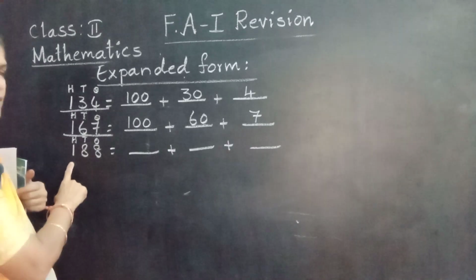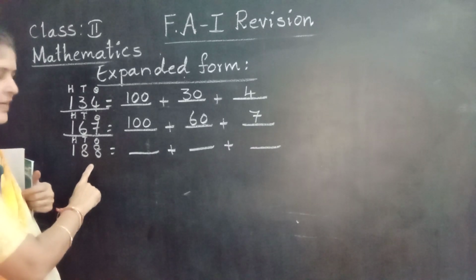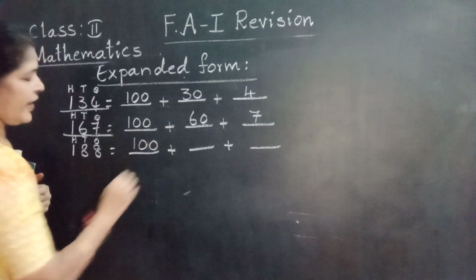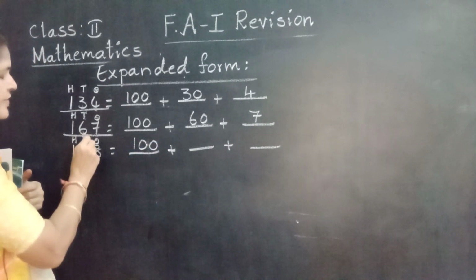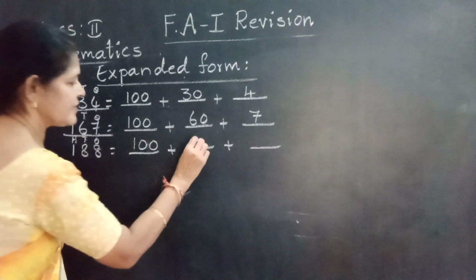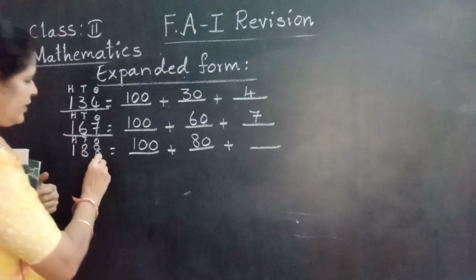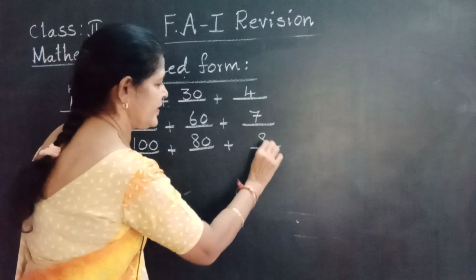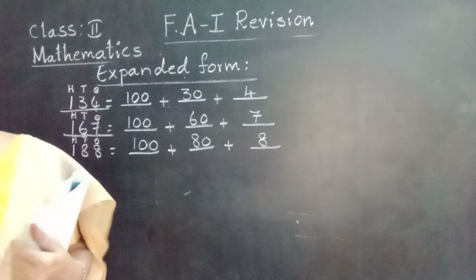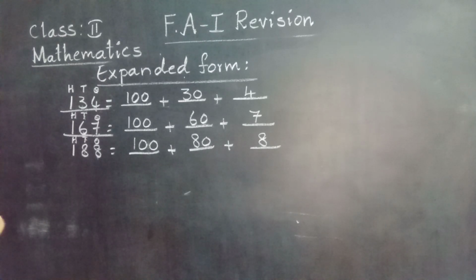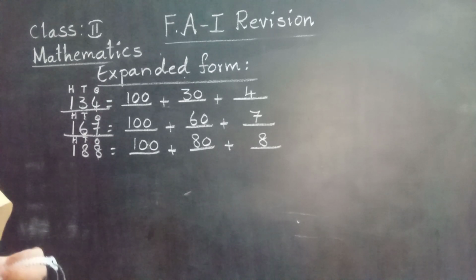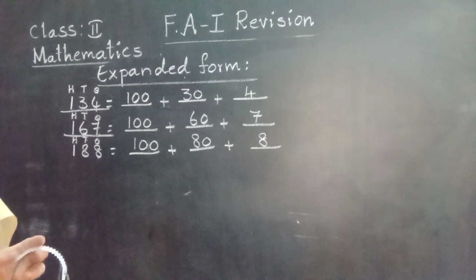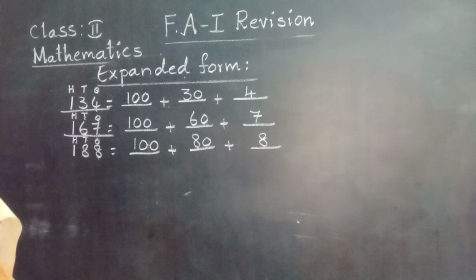Next one. 188. 1 is in the hundreds place, 100. 8 is in the tens place, 8 tens, 80. 8 is in the ones place, 8 ones, 8. This is the expanded form of the given numbers.